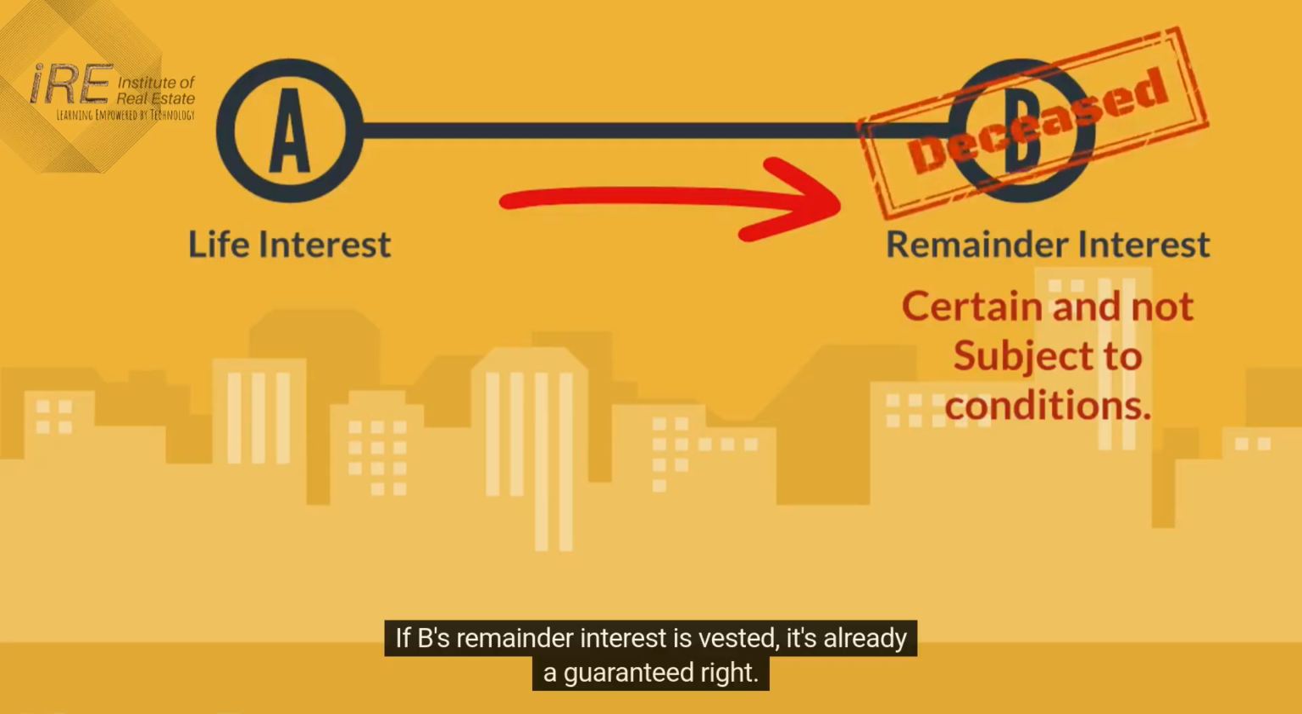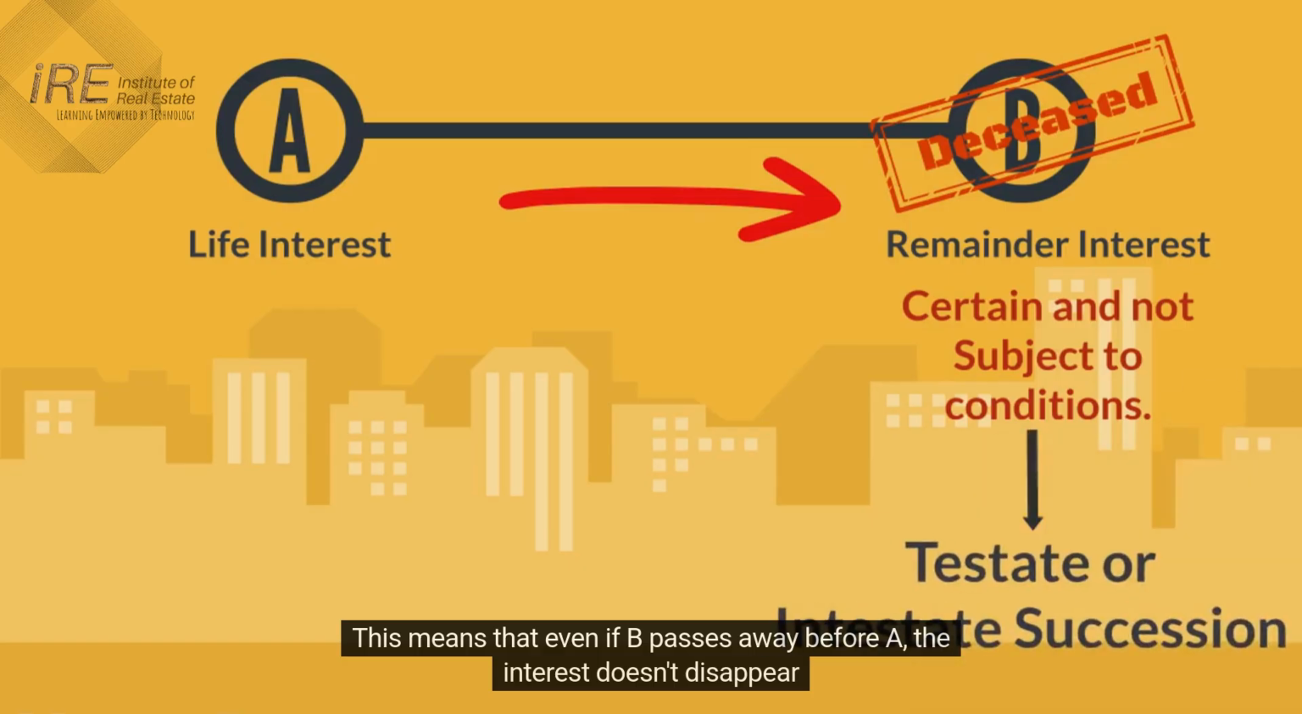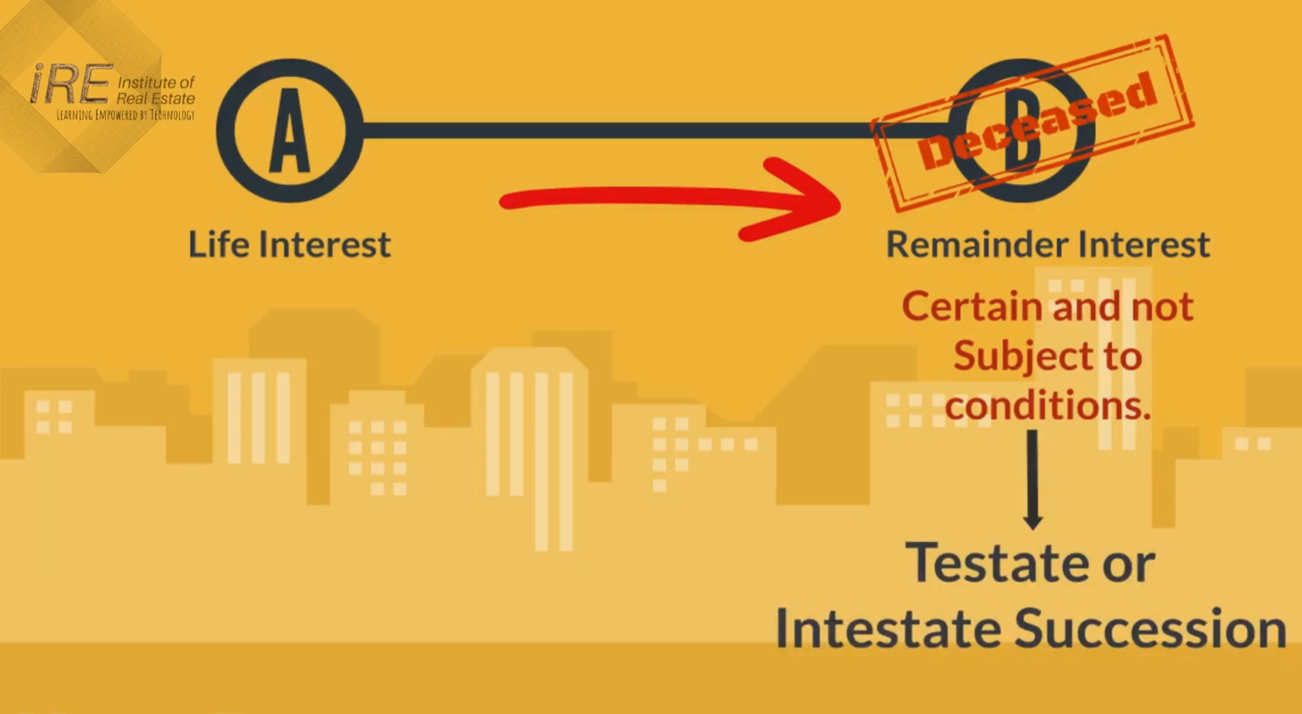If B's remainder interest is vested, it's already a guaranteed right. This means that even if B passes away before A, the interest doesn't disappear. It will pass to B's estate or heirs according to B's will or the law of intestacy.